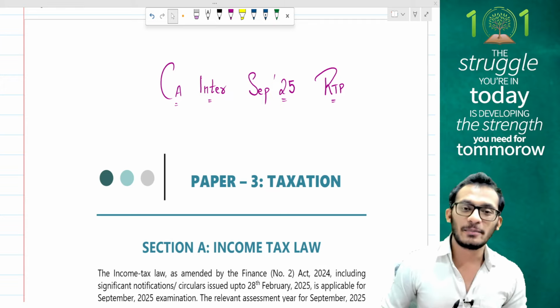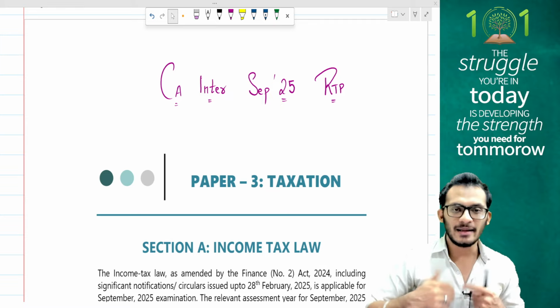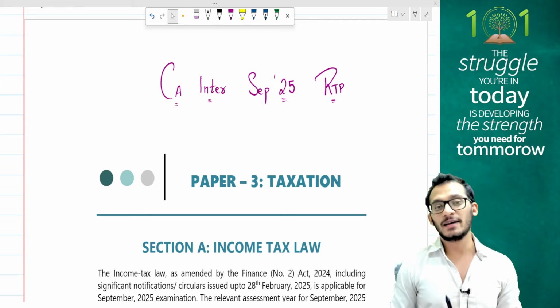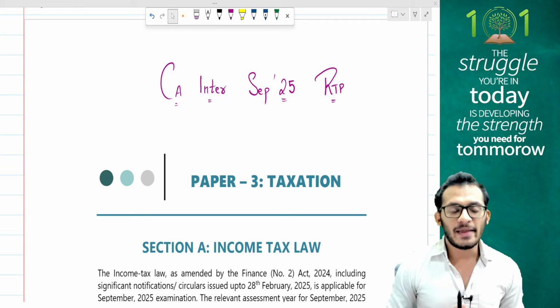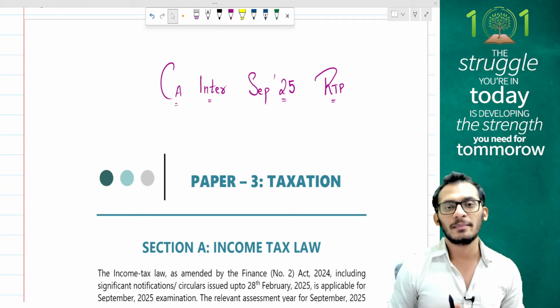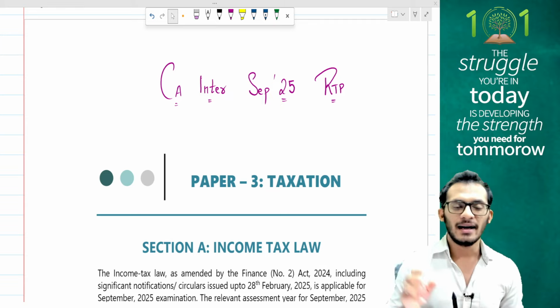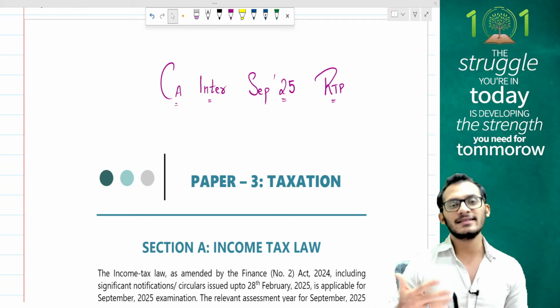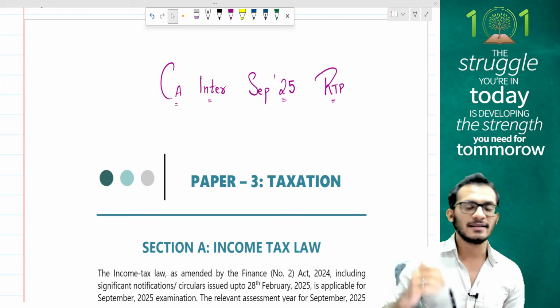As you all know, September 2025 exams are around the corner, and therefore ICAI is playing its part keeping you ready for the upcoming examinations. As a part of its journey, ICAI always has a practice to launch something called the RTP, the Revision Test Series paper. Today's discussion is about looking into what kind of paper ICAI has set for the RTP series, and seeing if we have been able to cover all of this in our batches or if there is anything new which ICAI is trying to put down on the paper so that you can keep yourself ready for your September examinations.